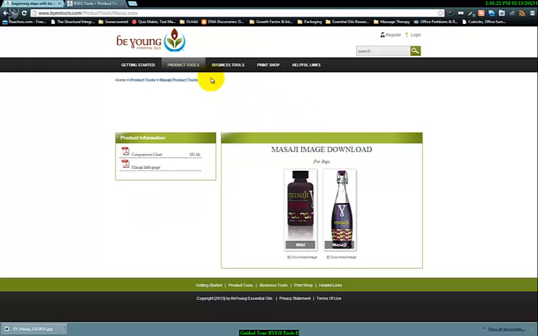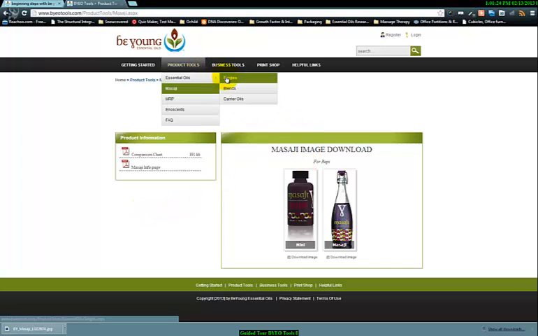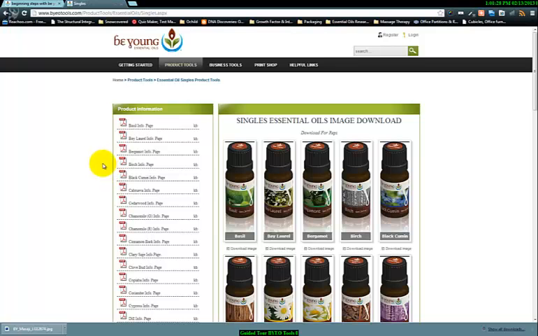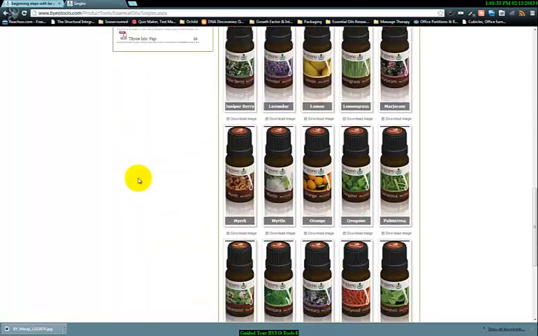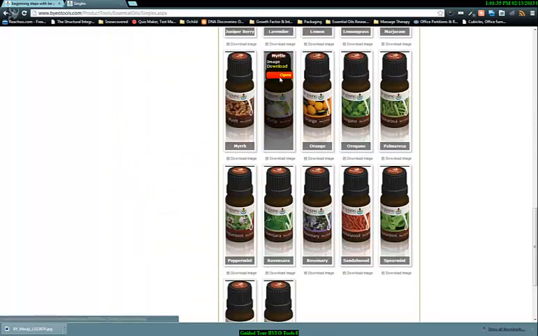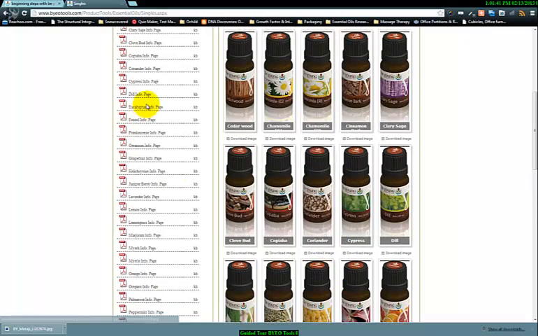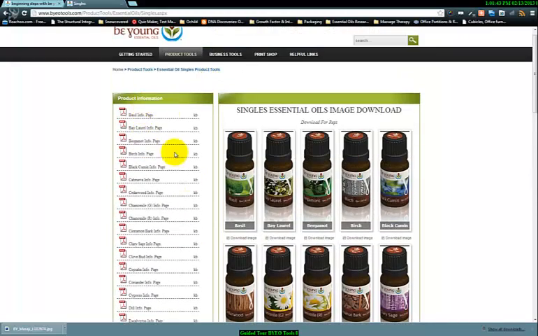So these are the product pages. They all kind of look similar. I'll show you the essential oils even though the product information isn't done. If you click on single essential oils, as you can see, you have all of the essential oils that you can download. You can open these up and you can download them, or you can just download them here. And then you have all the product information pages which aren't uploaded at this point.